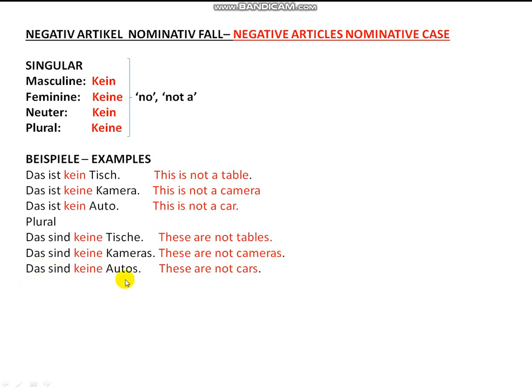Das sind keine Autos. These are not cars. You can see that the plural of Tisch is Tische, and Kamera and Auto become Kameras and Autos. So that was the negative article in nominative case.